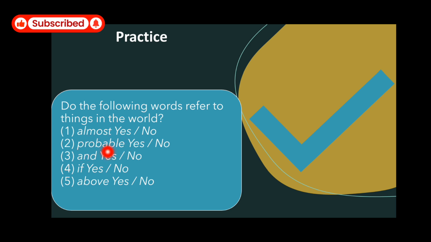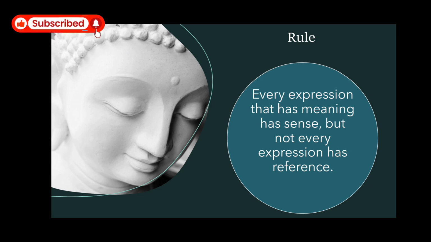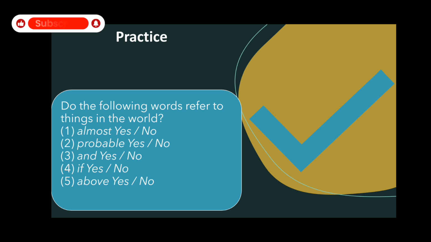Now probable. Probable is a linguistic expression. It has meaning, it has sense, but it does not refer to anything in the world.